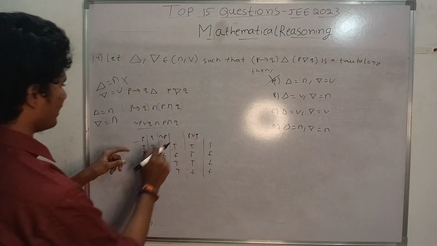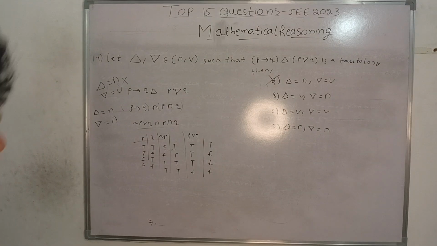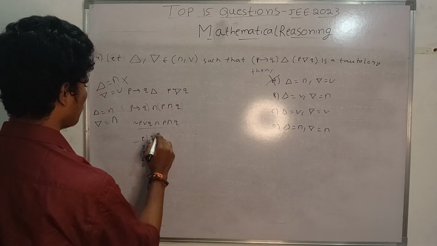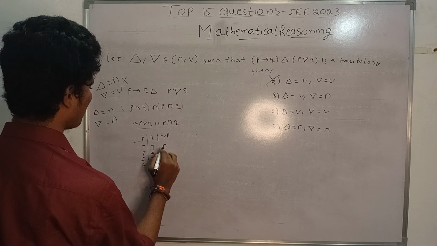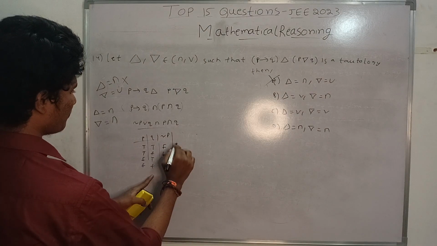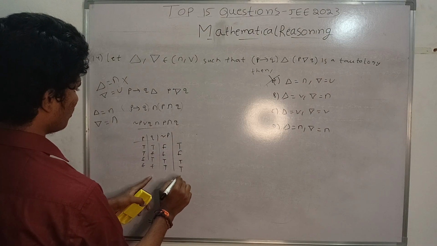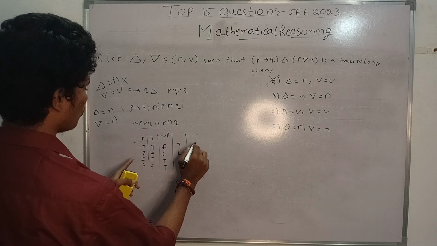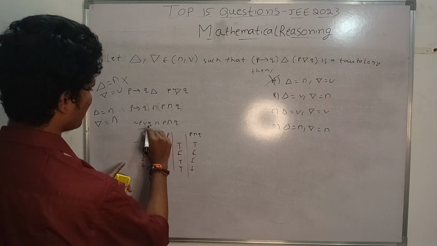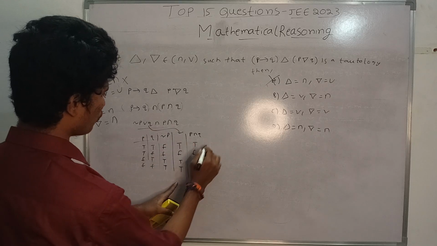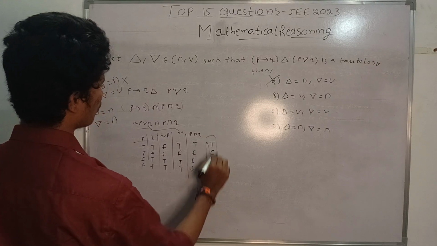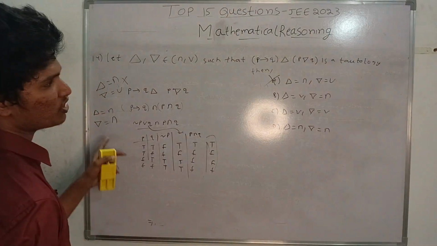Negation P is F, F, T, T, negation P or Q is T, F, T, T, but we have to do AND now, that is with P and Q. So here also you are not getting a tautology. So this combination is also wrong.